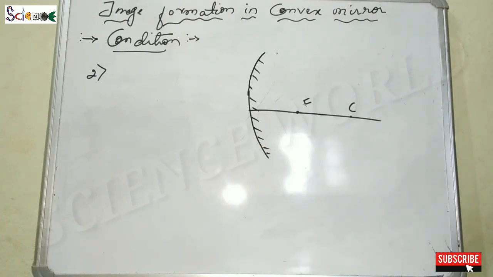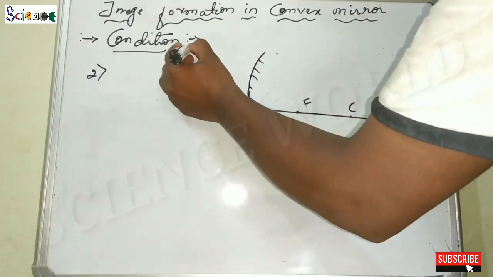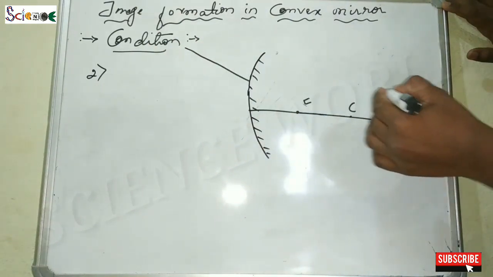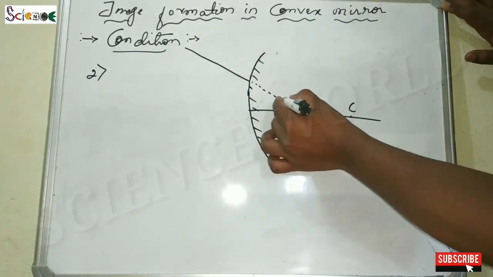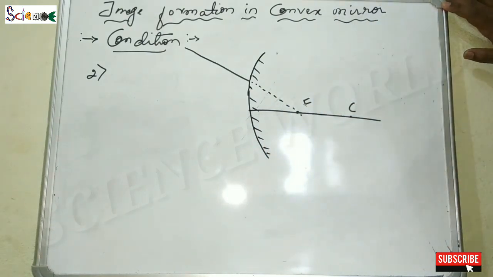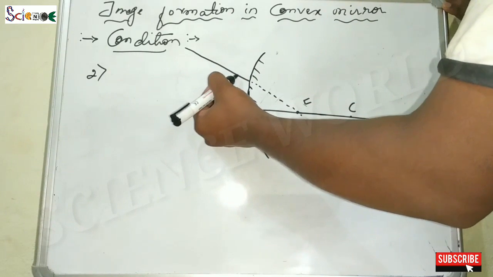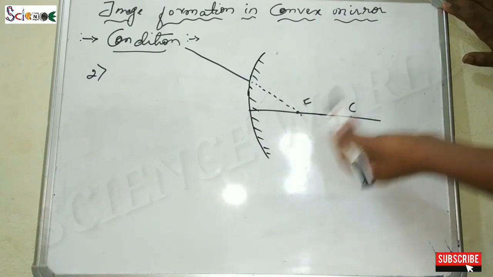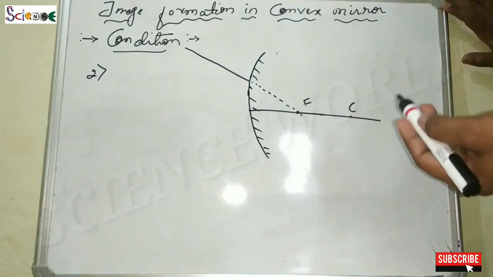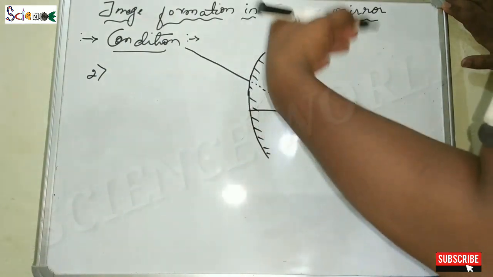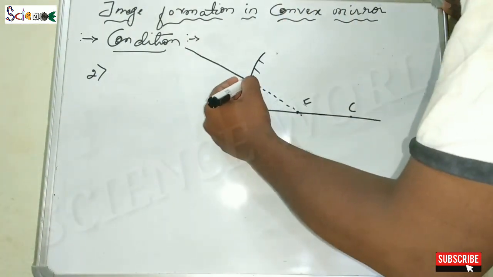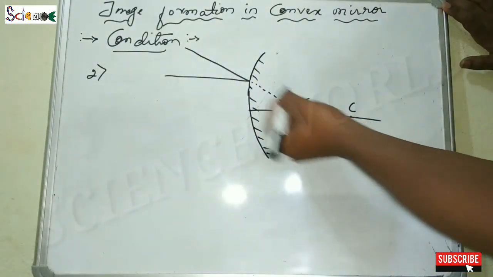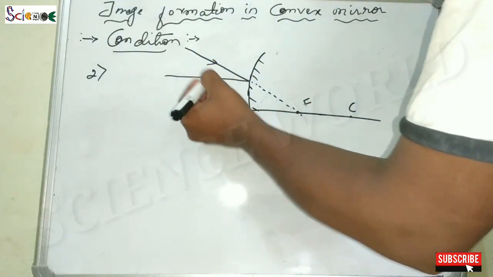So next, the second condition, when any incident ray is incident on the reflecting surface and its imaginary ray touches the focus. Now as you know, this is the incident ray. It is incident on the reflecting surface in a manner that its imaginary ray is touching the focus. So after the reflection, this ray will reflect, that is diverge, and become parallel to the principal axis. So it is the incident ray and it is the reflected ray.